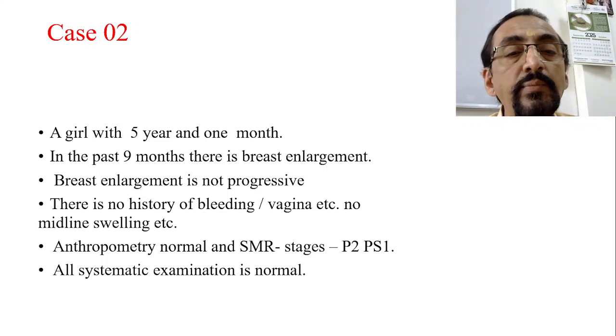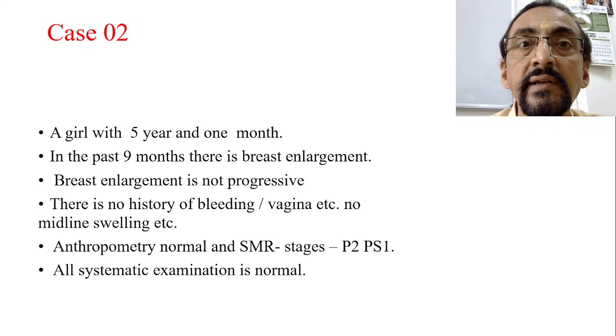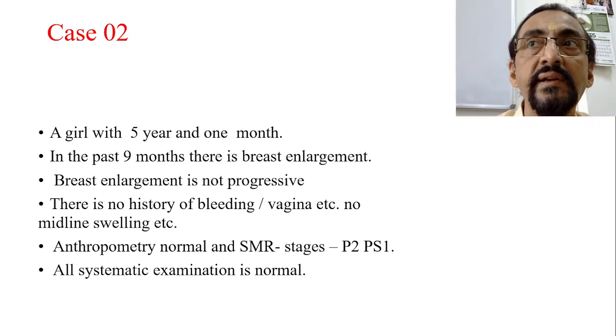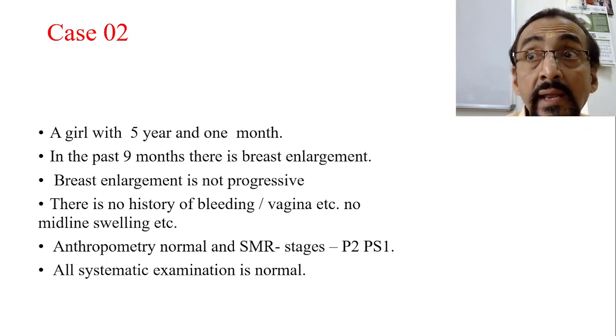Anthropometry was done and it was normal. And the sexual maturity rating stage is P1, B2 in Tanner's staging. Breast enlargement is there, but no other sexual changes in connection with that. Pubic hair changes and axillary hair changes usually go hand in hand, but there is no such thing.